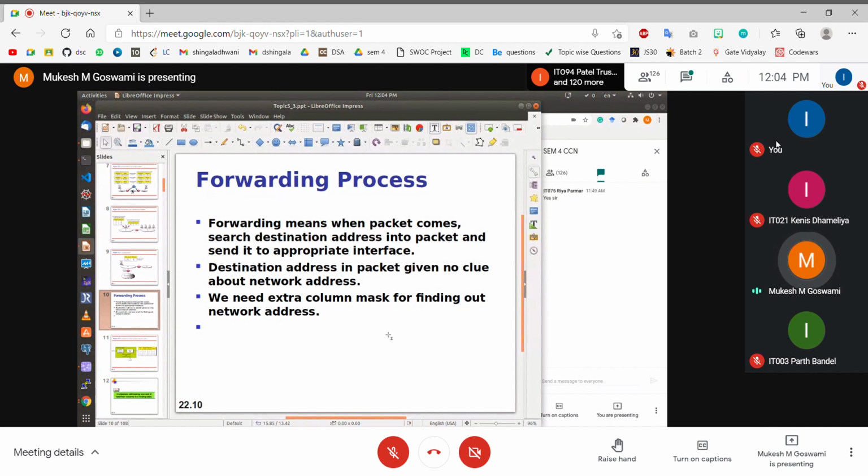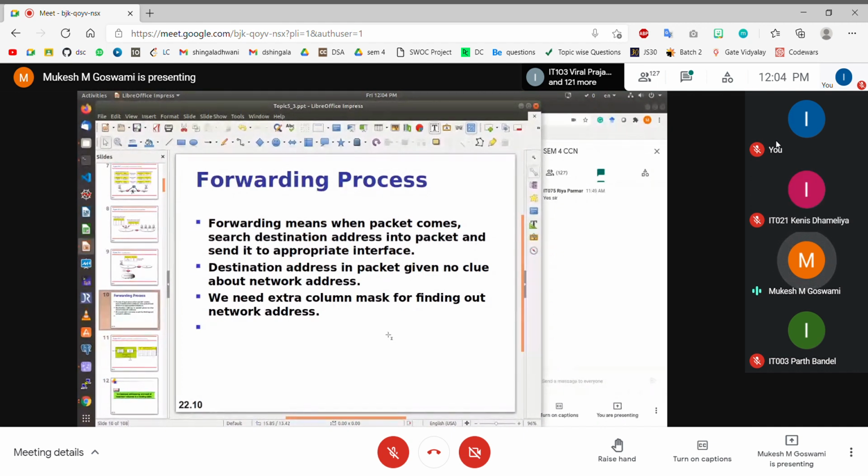Rather, the routing tables contain the destination network addresses, right? Because then it refers to all the devices which are connected in that particular network with a single entry. So for that purpose, the routing table only contains network addresses of the next hop network, right, to which we'll be sending this particular packet. But what we have inside the packet is not the network address, but the destination IP address. So the first thing that we need to do is convert this destination IP address into the network address, and then we have to match the destination network address with the next hop network address which is there in the routing table.